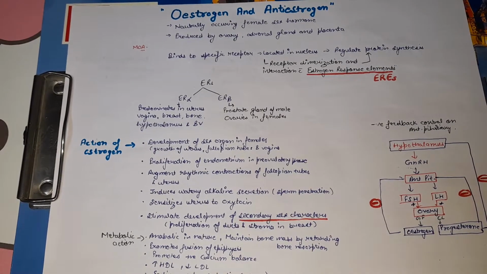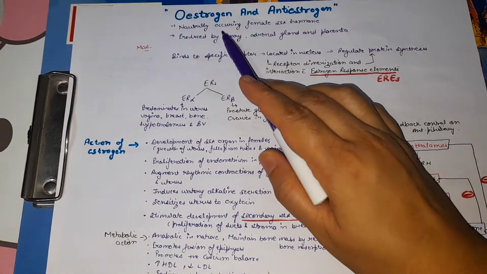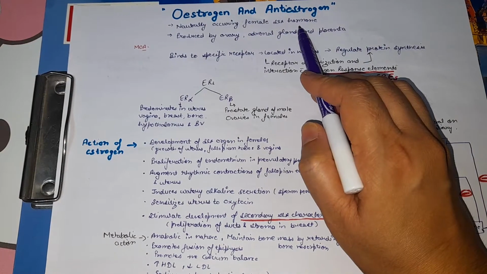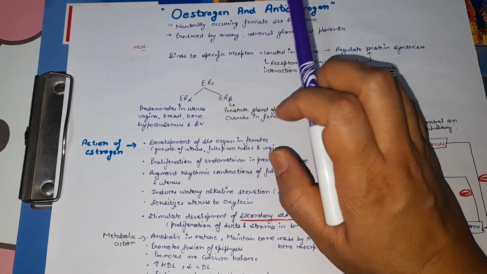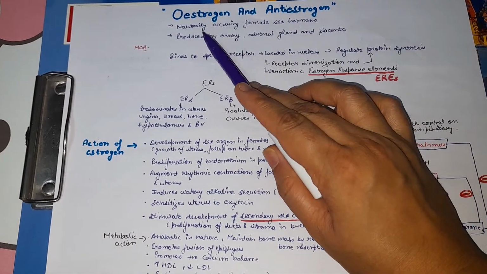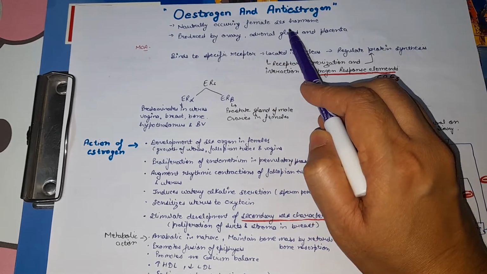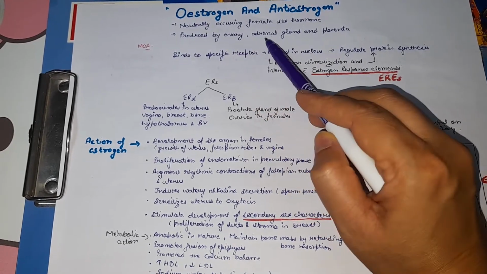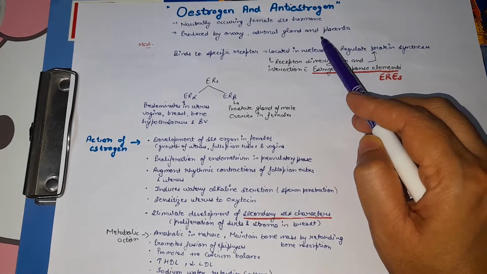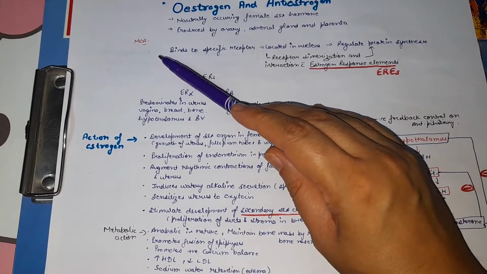So what is estrogen? Estrogen is a naturally occurring female sex hormone. Like androgen was a naturally occurring male sex hormone, estrogen is a naturally occurring female sex hormone. Estrogen is produced by the ovary, adrenal gland, and placenta. What is the mechanism of action of estrogen?